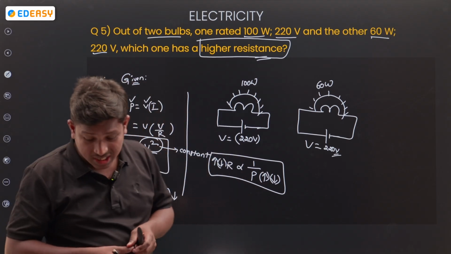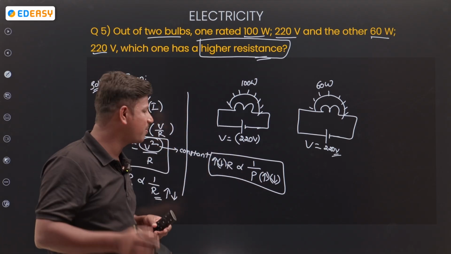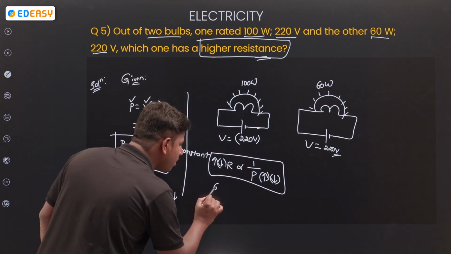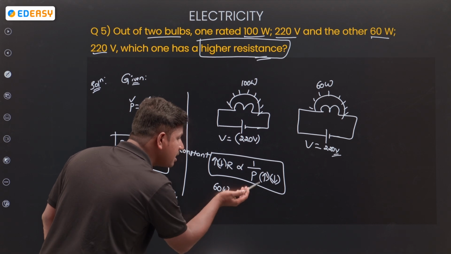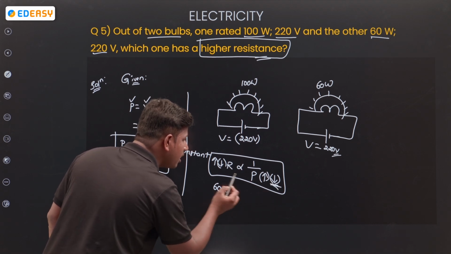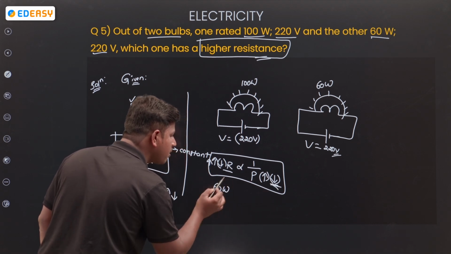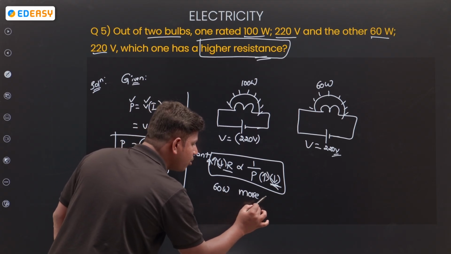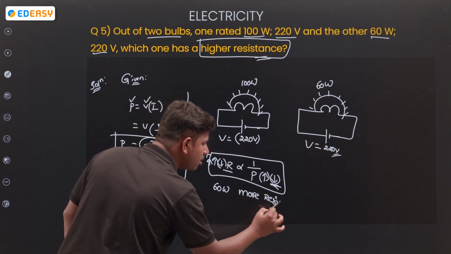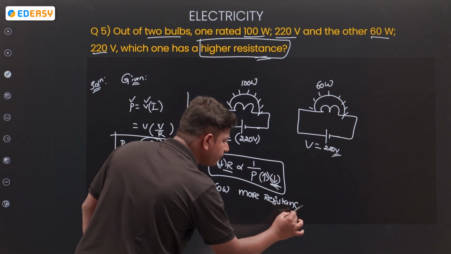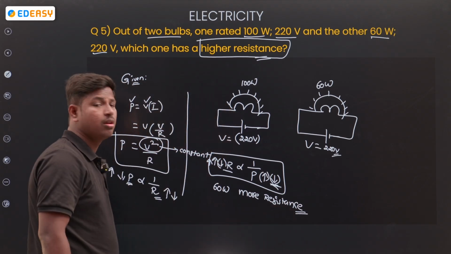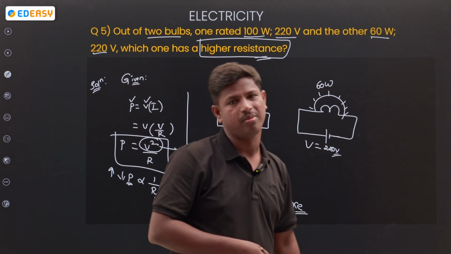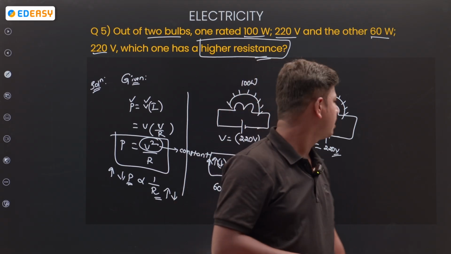Yes, the 60 watt bulb, because power is less, resistance will be high. Both are inverse. So the 60 watt bulb has more resistance than the 100 watt bulb. Okay. Next.